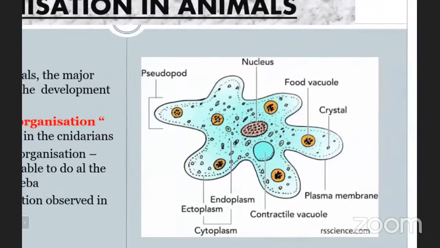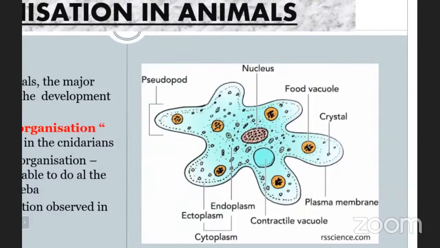It is a well-known picture; everybody knows it very well. It doesn't have a particular shape. When we observe the parts of this amoeba, you are able to see only the nucleus and vacuoles. When observing any cell, we should know some three basic points. The first one is the cytoplasm, the second one is the protoplasm, and the third one is the nucleoplasm.